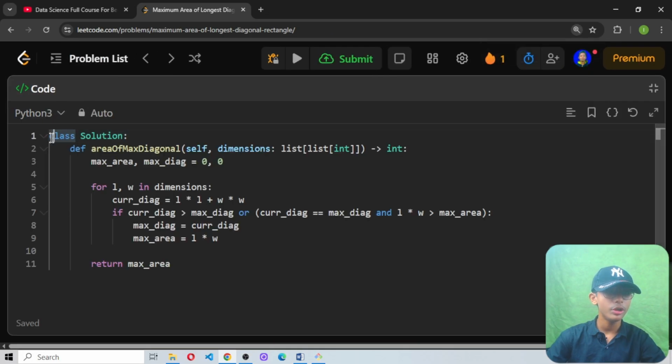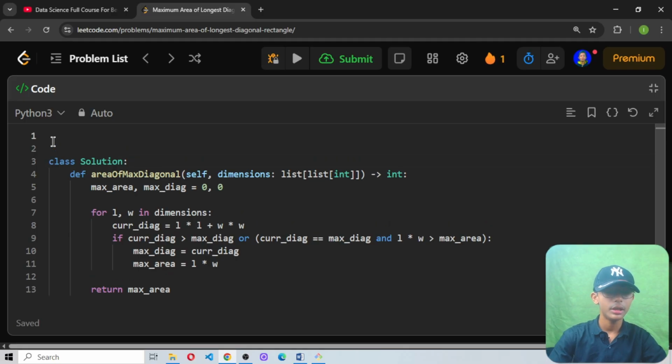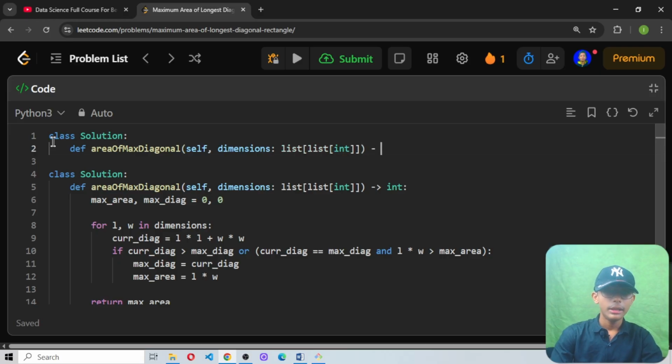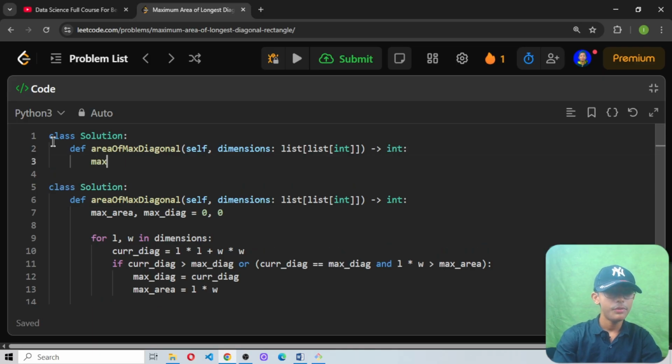So first of all, what are we going to do now? First of all, we define a class Solution, because of the rule of LeetCode: whenever we want to solve any question, first of all we define a class Solution. So we define def areaOfMaxDiagonal, in which we pass self comma dimensions, and then list of list of int, arrow int, and then colon. Then define max area comma max diag equals 0 comma 0.